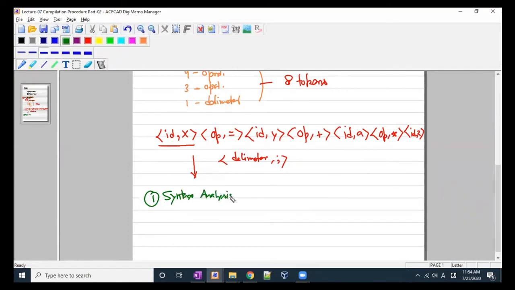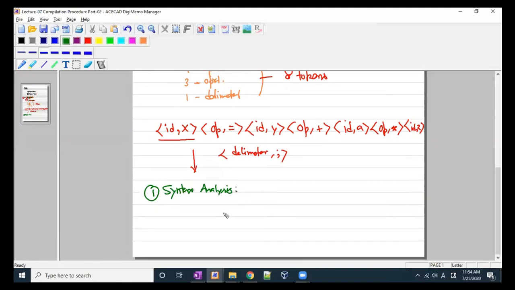Syntax analysis is where this part of the compiler is responsible for finding out if you have written a valid variable or not. For example, if you are simply printing out cout y without even defining or declaring this variable in your code, it will show a syntax analysis error.